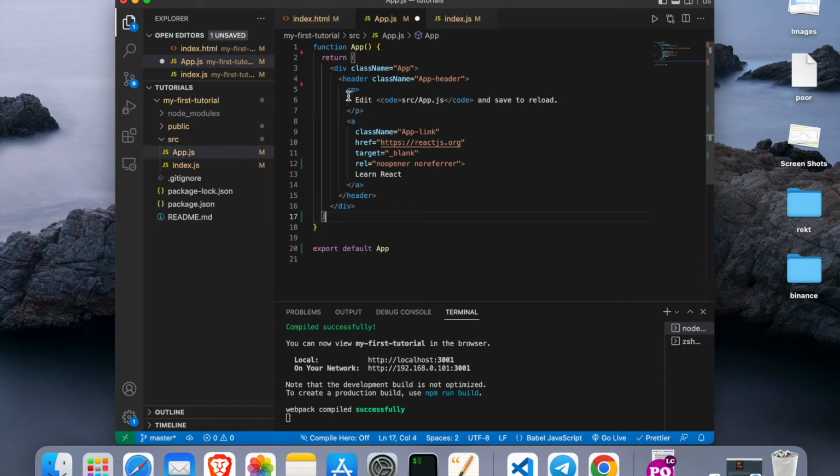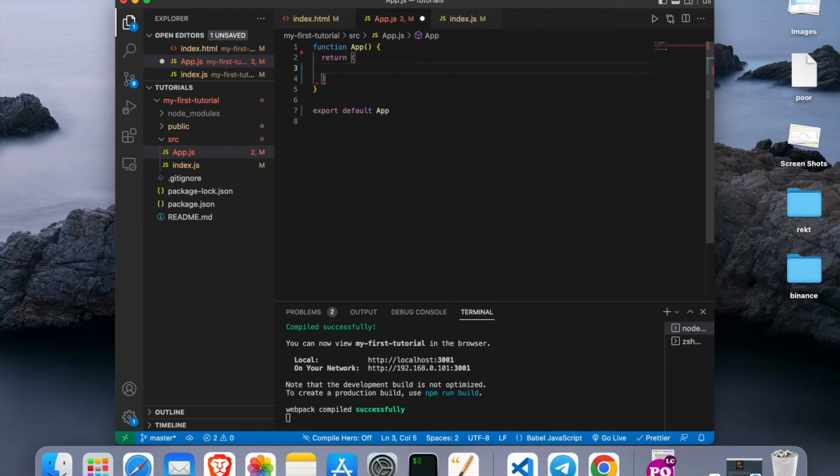So if we come in here and delete everything inside this return, so we're not returning anything, and right in here just type in a paragraph, let's type in hello world. If we save it and then go back, you see hello world shown on the main page. So why?